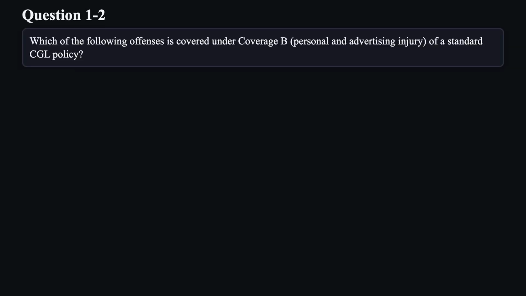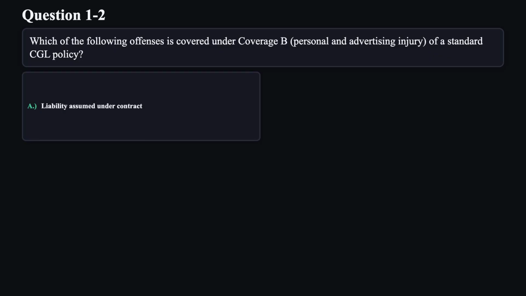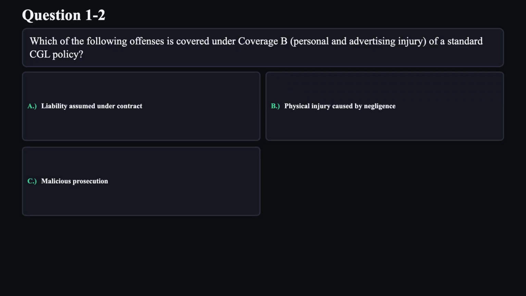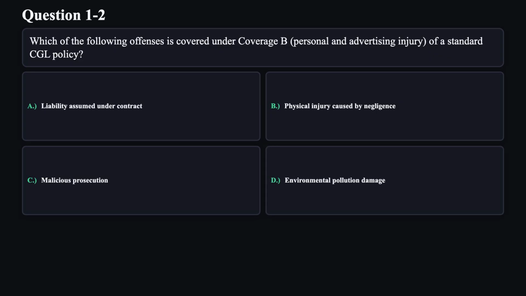Question 2. Which of the following offenses is covered under coverage B, personal and advertising injury, of a standard CGL policy? A. Liability assumed under contract. B. Physical injury caused by negligence. C. Malicious prosecution. D. Environmental pollution damage.